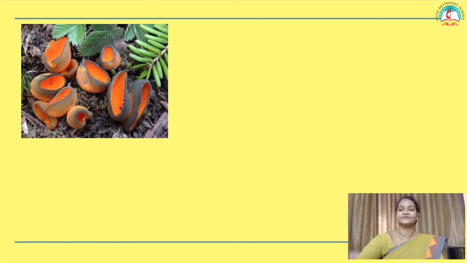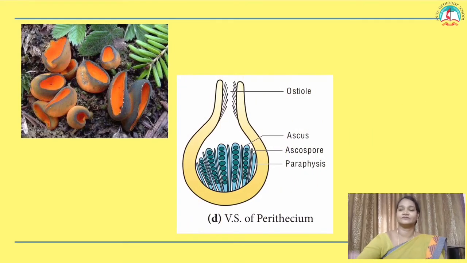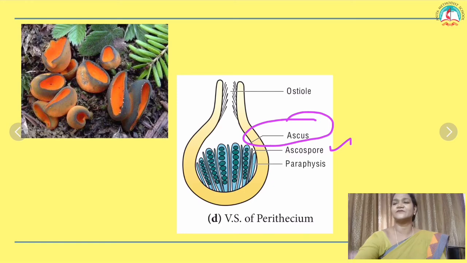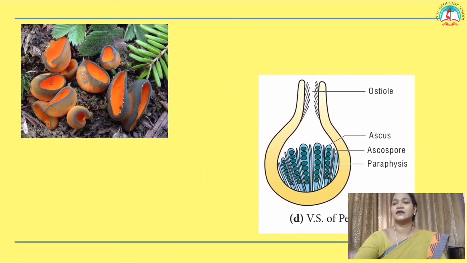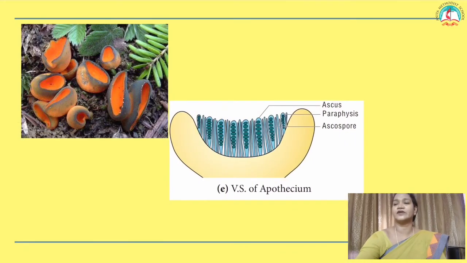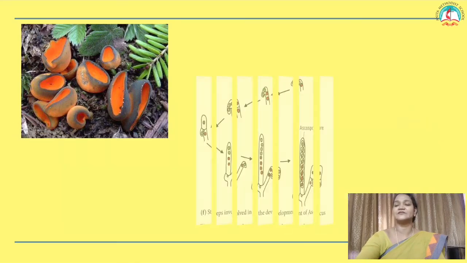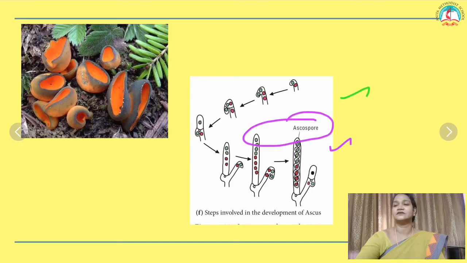Cleistothecium. Here you'll have the perithecium, where you have the ascus present in the closed structure. Okay. Apothecium, where it's opened. And there also you can find the ascus present.